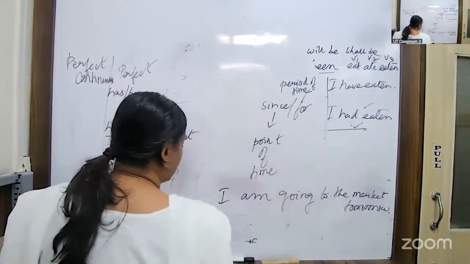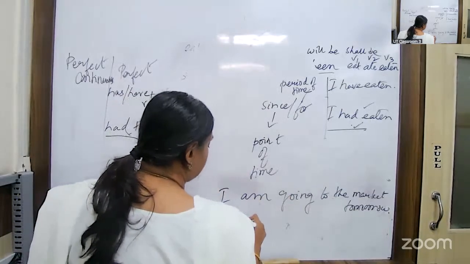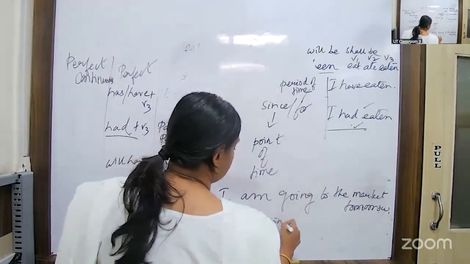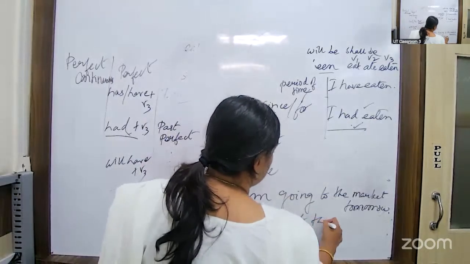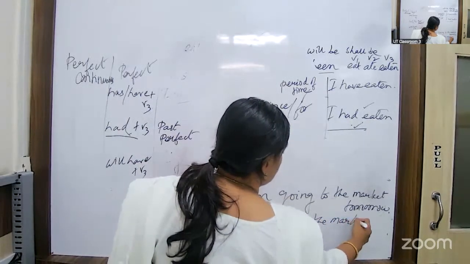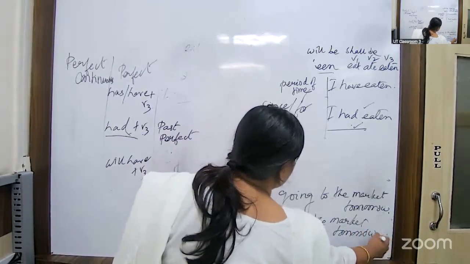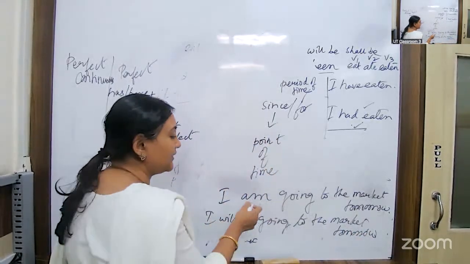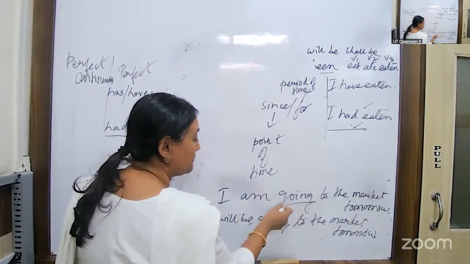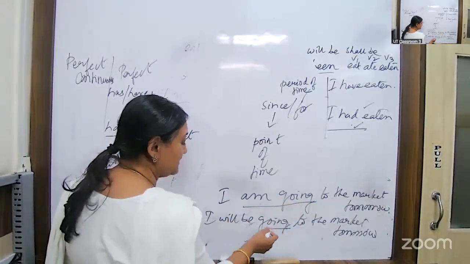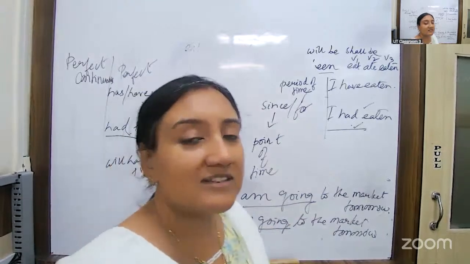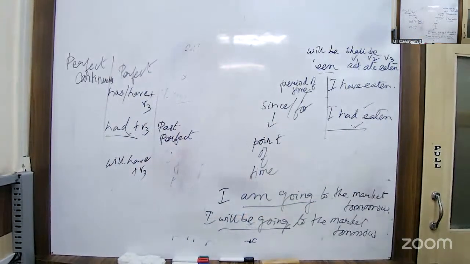And if I write, I will be going to the market tomorrow. Can you tell me the form of tense in both? These forms are different. In one place I have used am going, and the other place I have used will be going. What are these two tenses? These are two different tenses.